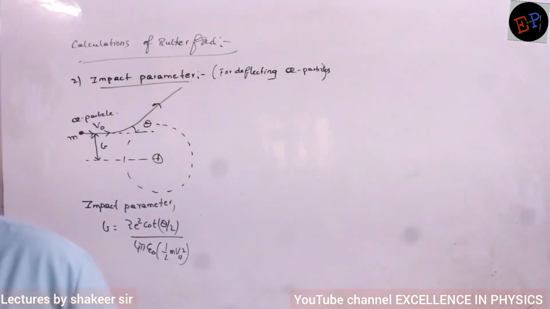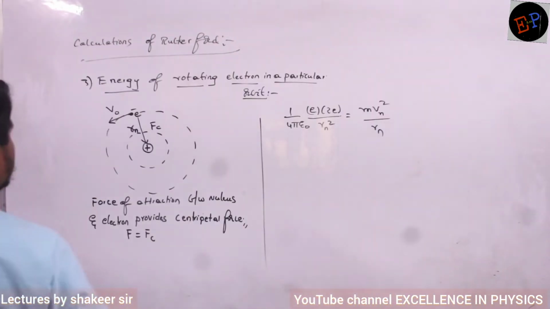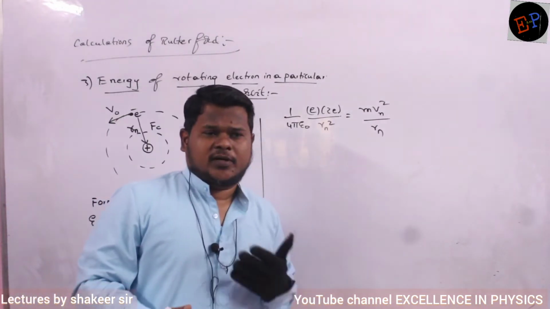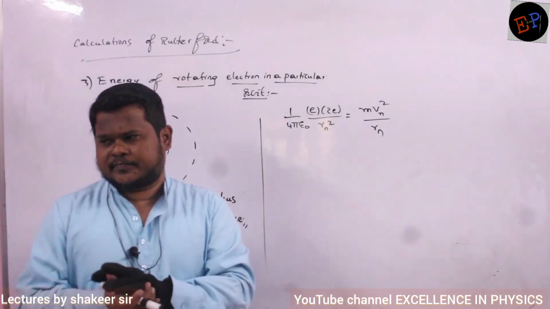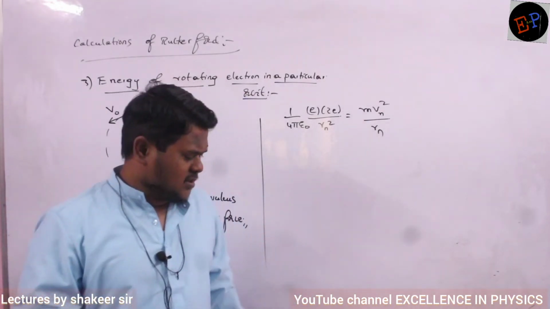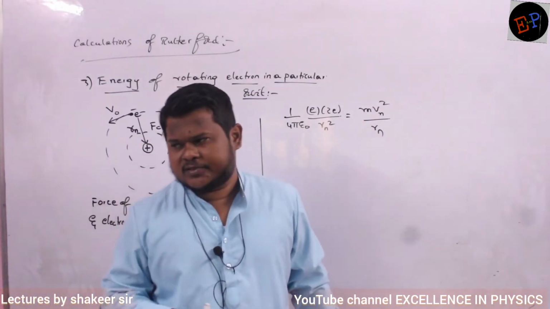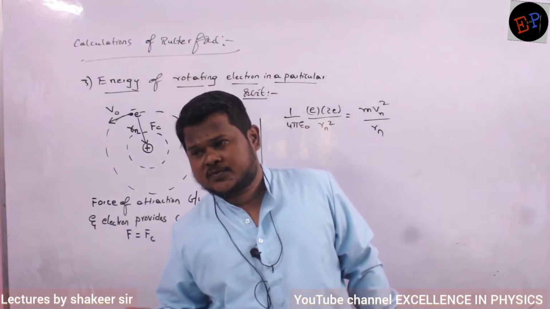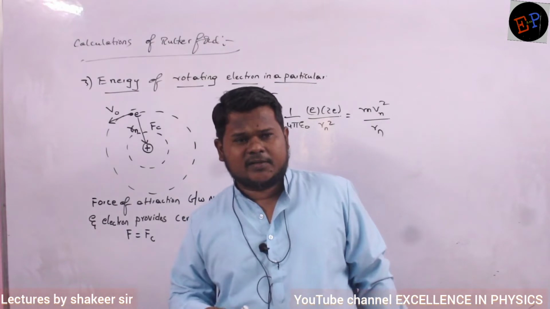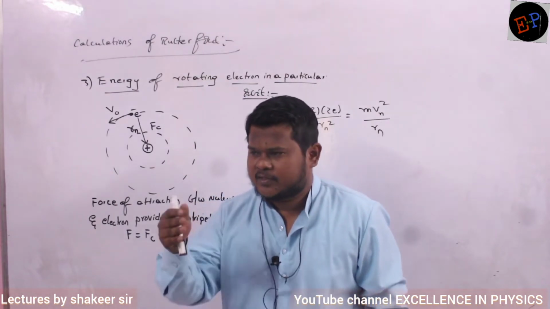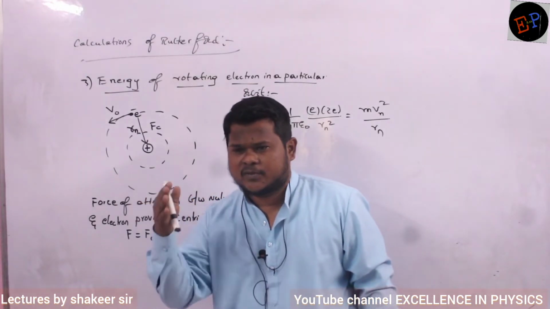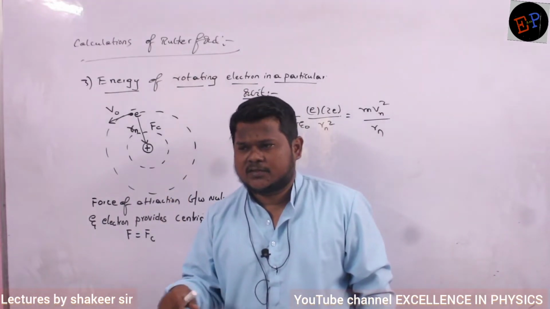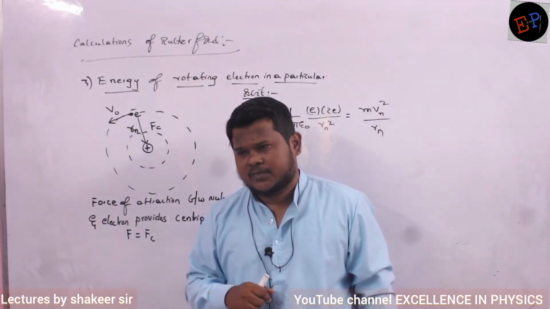Okay. So the next calculation is the calculation of the energy of a rotating electron in any orbit. A rotating electron will have two types of energies. So what are the two types? Because of rotation, it will have kinetic energy. The electron rotates with some tangential velocity, and because of the tangential velocity, it will have kinetic energy.